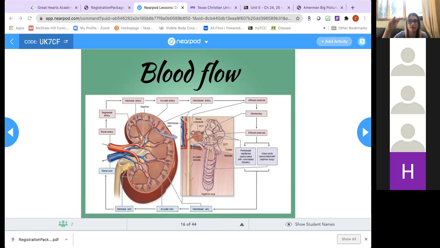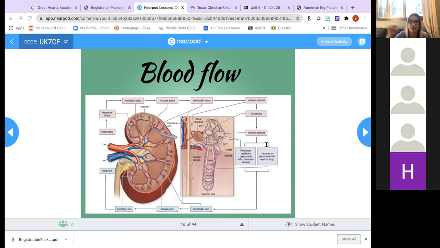Once reaching the curved part of the renal pyramid where the cortex begins, the artery branches into an arcuate artery, and it runs along the arch of the renal pyramid. That's why it's called arcuate, for arch. And the arcuate artery has branches that are extending through the cortex. So they kind of shoot into the cortex, and these are called interlobular arteries. Afferent arterioles project from the interlobular arteries, bringing the blood into the glomerular capillaries. So now we are at the nephron part, right? We basically described how the blood gets to the glomerulus, okay?